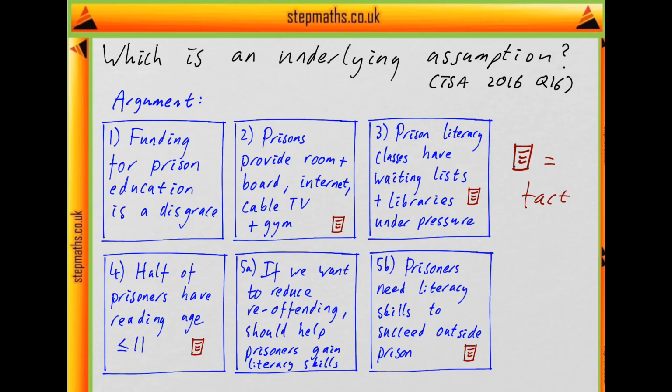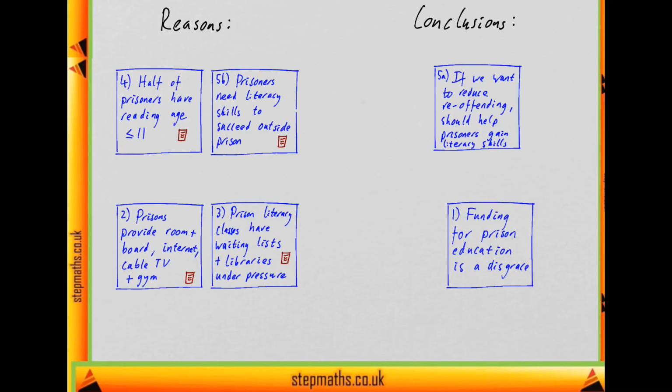Okay, so let's have a closer look at the structure of the argument so that we can see what assumptions are made in it. So we have these four factual claims. Those are going to be reasons for whatever conclusions the writer draws. And then we have these two claims that aren't factual, so they're being drawn as conclusions. One is, if we want to reduce reoffending, we should help prisoners gain literacy skills. And the other is that funding for prison education is a disgrace. So we'll try to figure out the flow of the argument. Which of these is the main conclusion and which of them is just an intermediate conclusion?